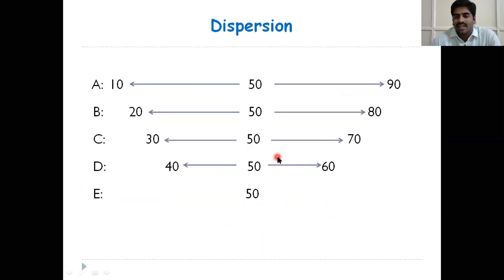This deviation we can measure by using measures of dispersion. How observations are scattered from the mean value, we can represent numerically using the concept of measures of dispersion.